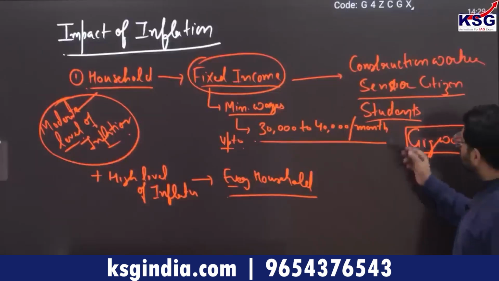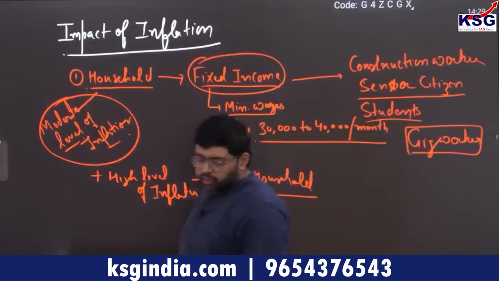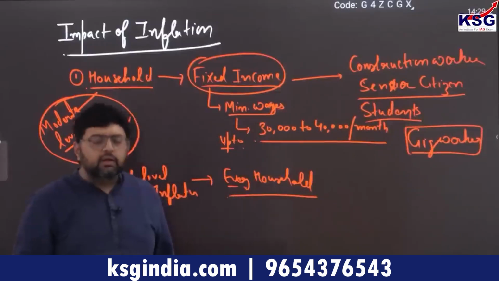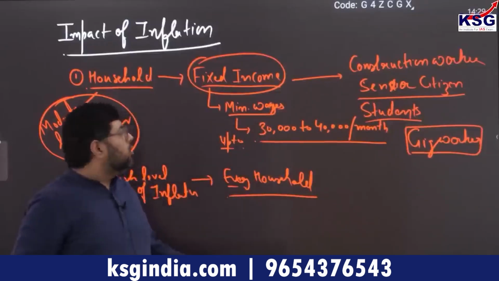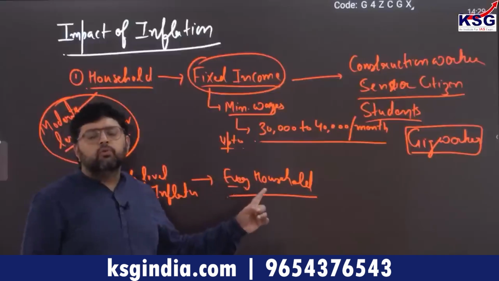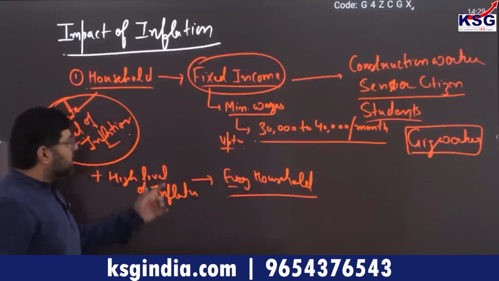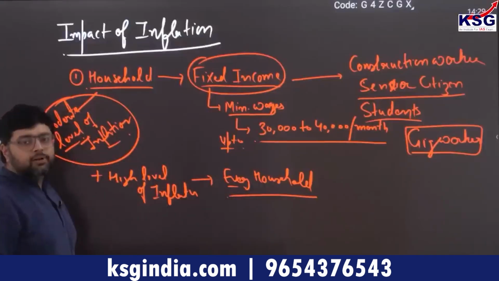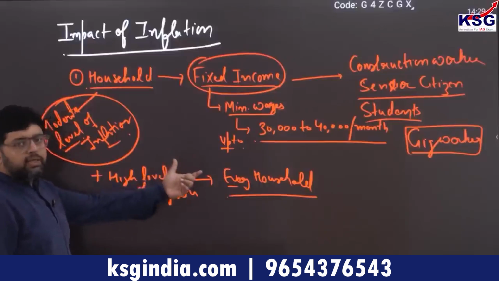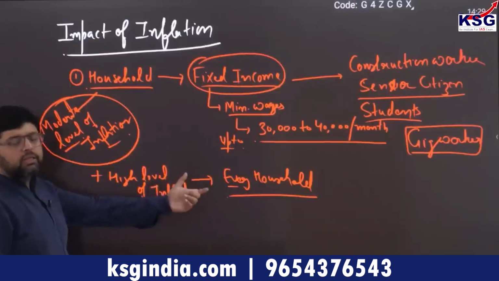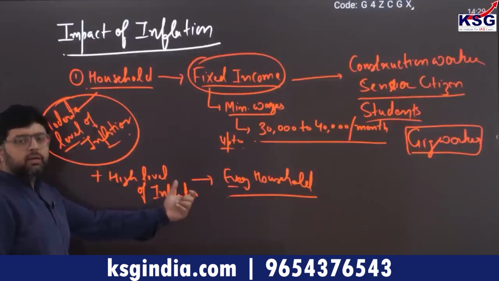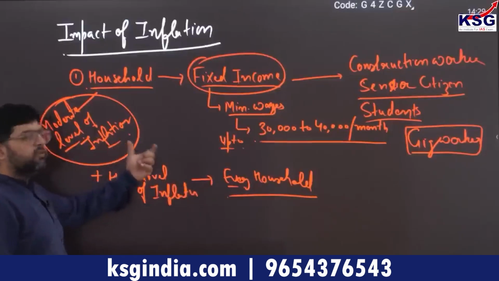As I told you, they have to spend more money on essential items, but their income is constant. Earlier, out of 20,000, 12,000 were spent, but when moderate inflation is there, 15,000 is spent.